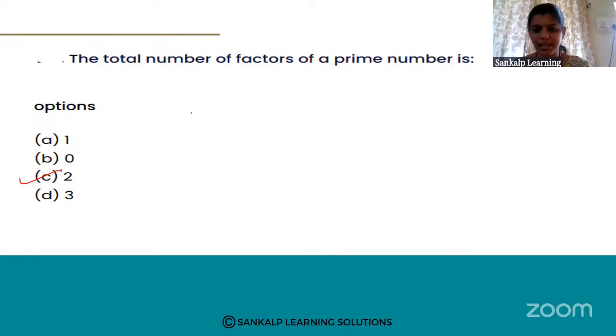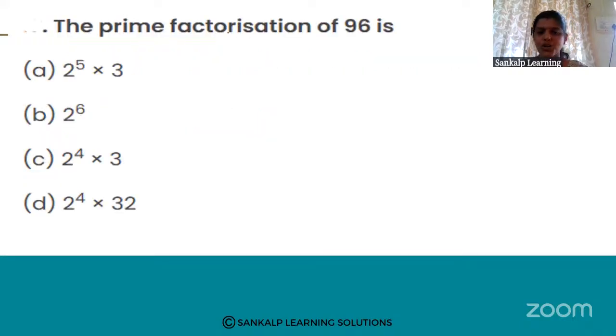See, if you consider 3, 3 has 2 factors, 1 and 3. Like 5, 5 has 2 factors, 1 and 5. So, 2 factors. The prime factorization of 96. Okay, so we'll do prime factorization of 96.